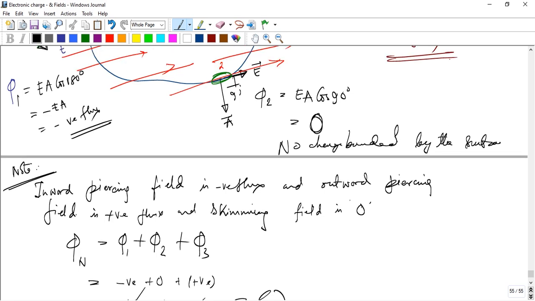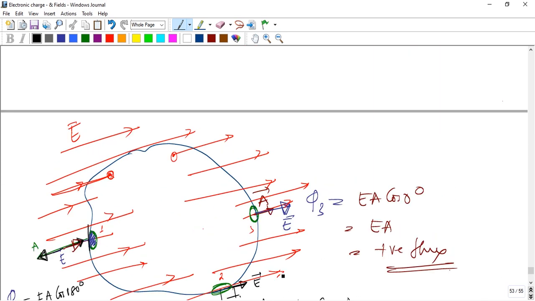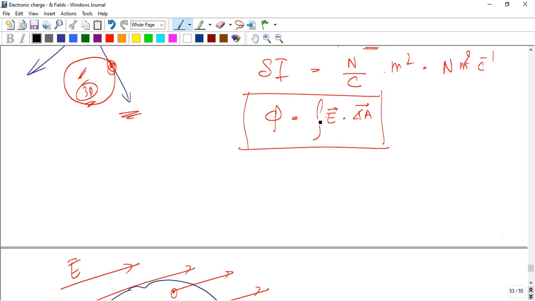Okay, and the loop on the integral indicates that it must be integrated over the entire closed surface. If I draw a loop here, it means a closed surface.